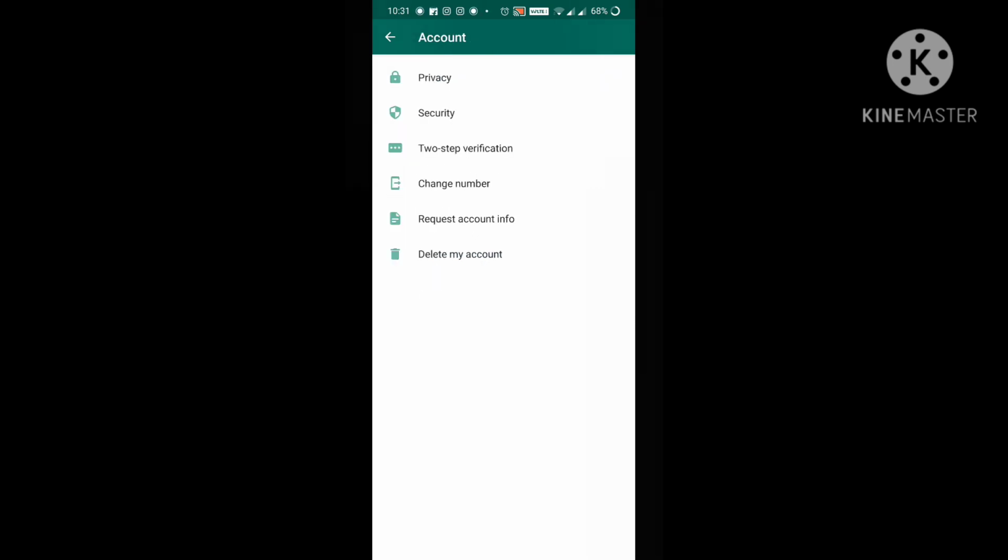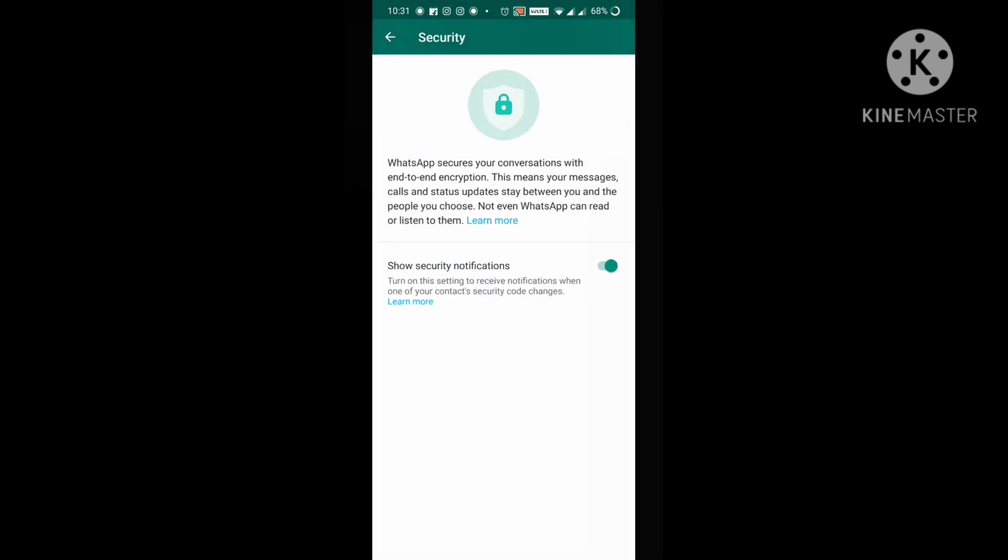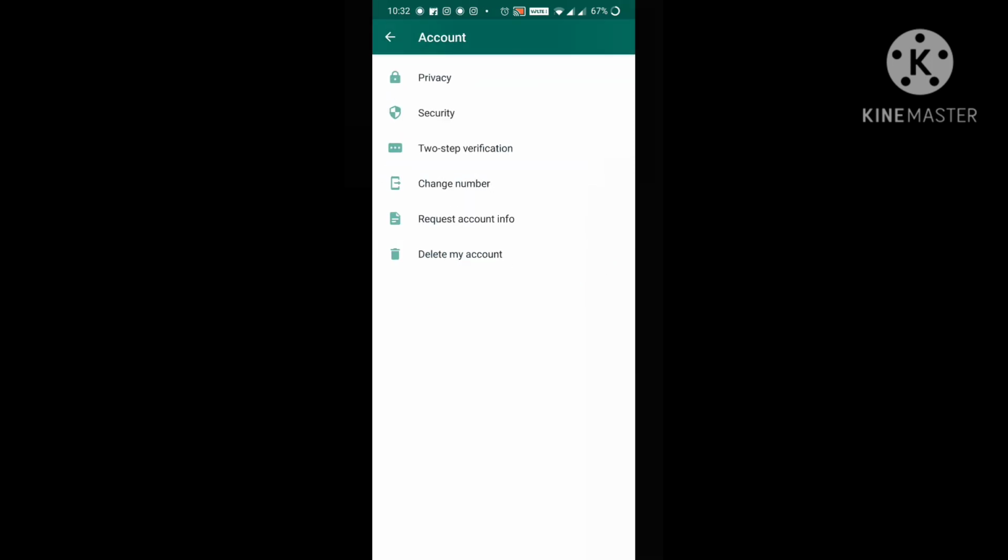And moving to the next, security. Security is nothing but it will act like end-to-end encryption. No third parties can see the messages sent between the two persons. This is how it works.